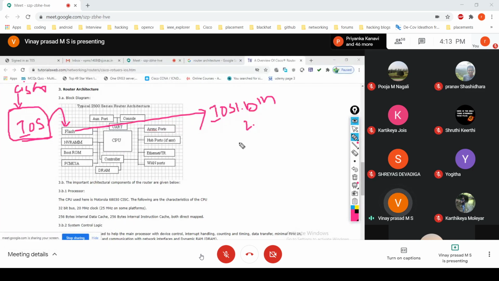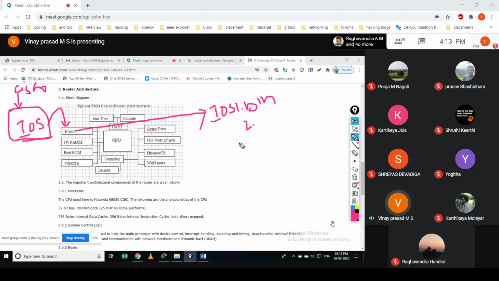Okay, it's something like how PCs come nowadays, with the operating system installed on an SSD. You have seen that, right? Nowadays the PCs come with both HDD and SSD. They put the operating system on the SSD instead of the HDD. Earlier we used to install it even on an HDD.